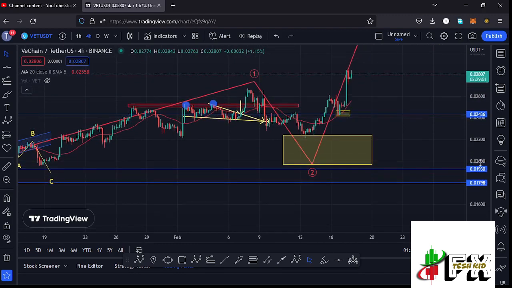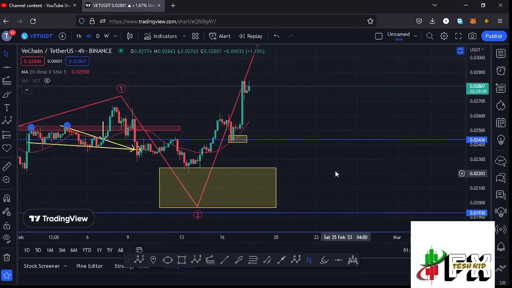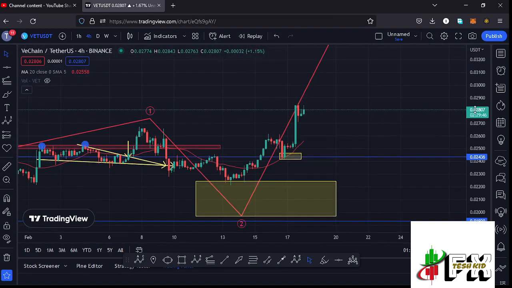And if I zoom in so that I can draw out that 5-wave structure that is in formation within the formation of that wave 3, after making our low in the formation of this second wave, we started this massive bounce to the upside in what I'm terming as that first wave to the upside.